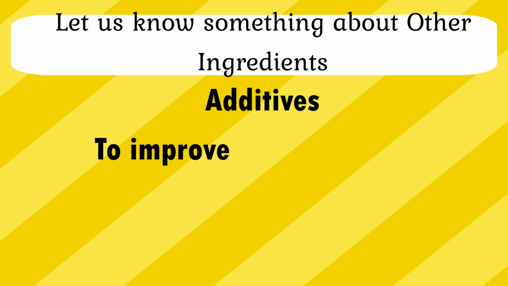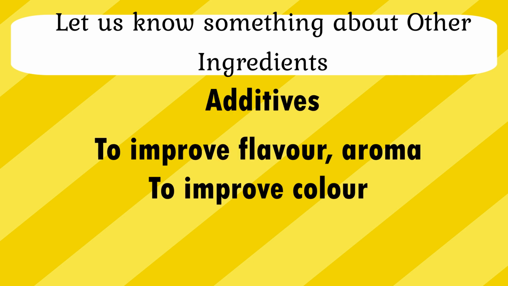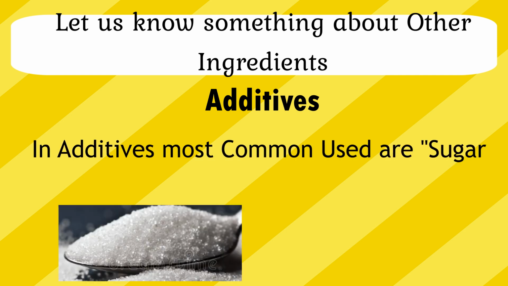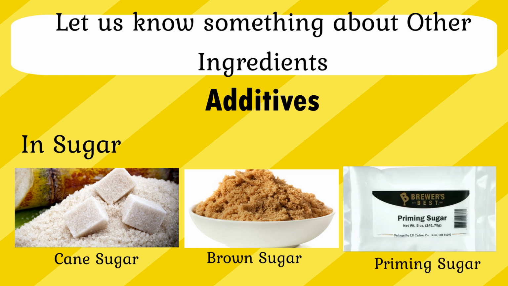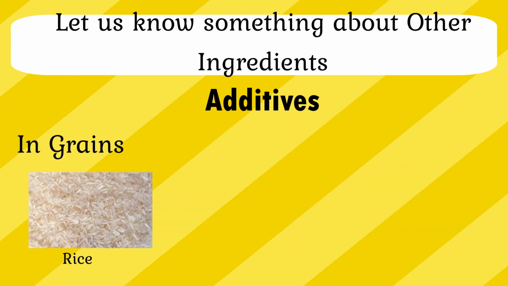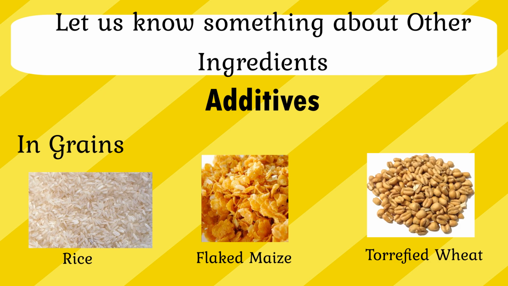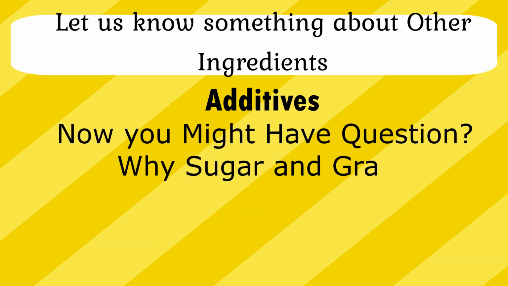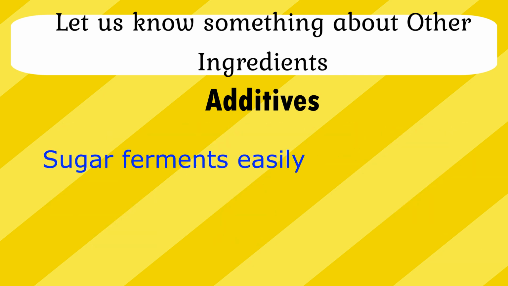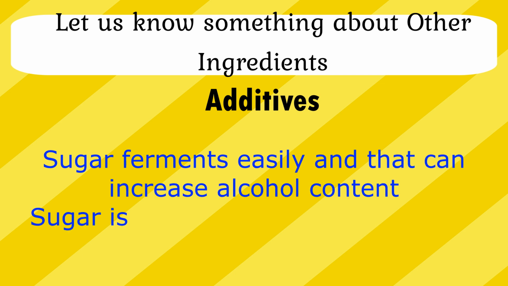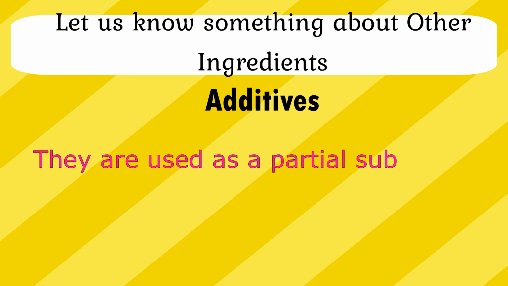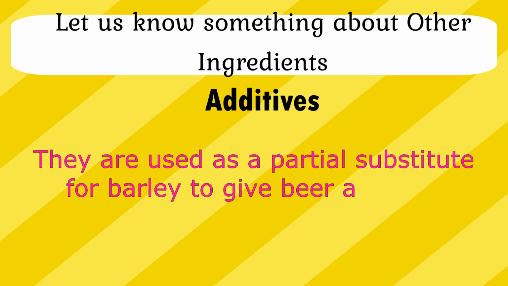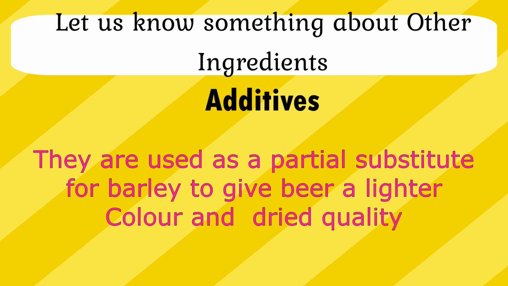First, additives, to improve flavor, aroma, and color. In additives, mostly used are sugar and grains. In sugar, we have cane sugar, brown sugar, and priming sugar. In grains, we have rice, flaked maize, and torrefied wheat. Now you might have a question, why sugar and grains? Because sugar ferments easily and that can increase alcohol content, and sugar is used as blocks or as a syrup. Now why grains? Because they are used as a partial substitute for barley to give beer a lighter color and